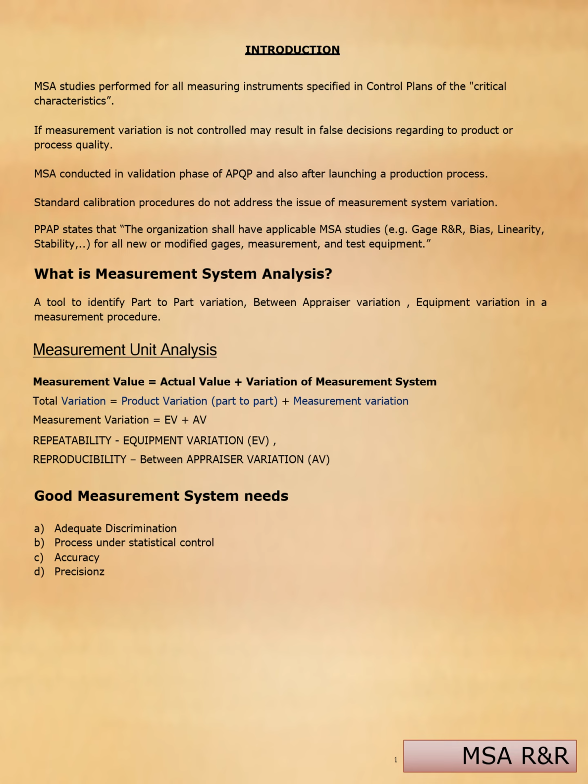Total variation is product variation plus measurement variation. Measurement variation is equipment variation plus operational variation. Normally, repeatability is called equipment variation, whereas reproducibility is also called between-operator variation. A good measurement system needs adequate discrimination, a process under statistical control, and accuracy.